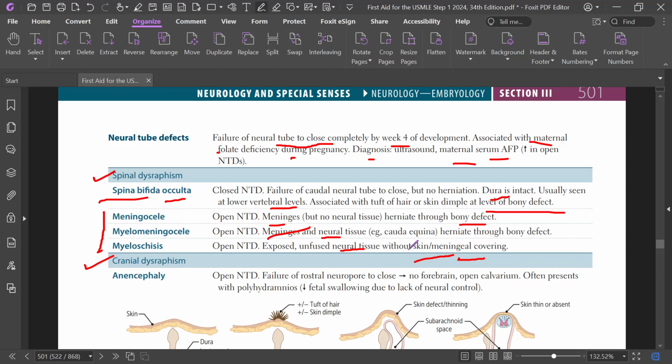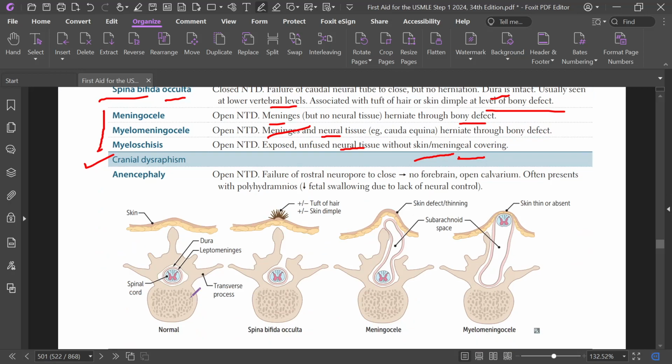So in spinal dysraphism, in spina bifida occulta, there is no herniation. There is closed neural tube defect. Here, dura is intact, usually seen in the lower vertebral level. This is spina bifida occulta. There is tuft of hair or skin dimple present.